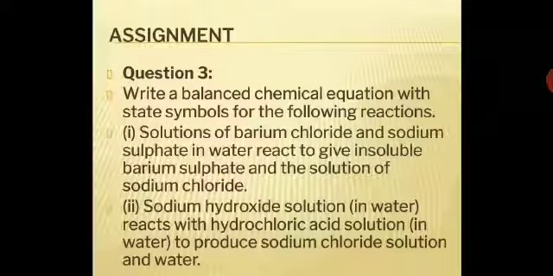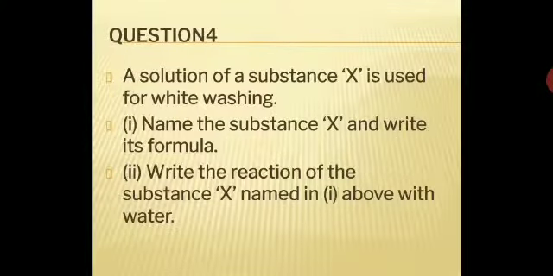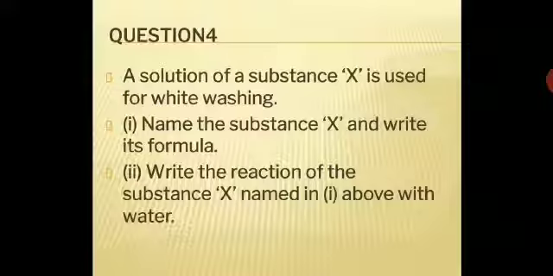Now write the balanced chemical equation which states symbols for the following reaction. Now you have to show which state, solid, liquid, gaseous state, in the reaction. So solution of barium chloride and sodium sulfate in water react to give insoluble barium sulfate and the solution of sodium chloride. And next one, sodium hydroxide solution in water reacts with hydrochloric acid in water to produce sodium chloride solution in water. So here you have to try that in your book. That question you have to write and then you have to solve that.